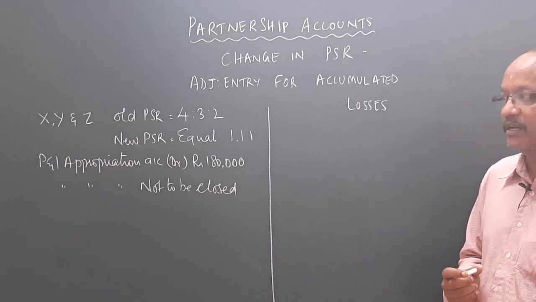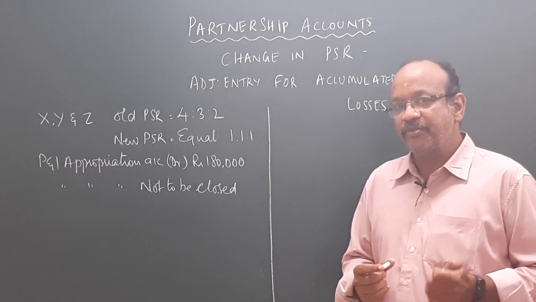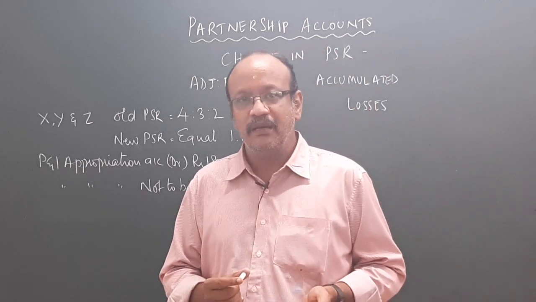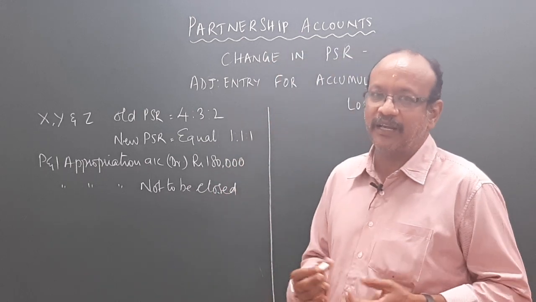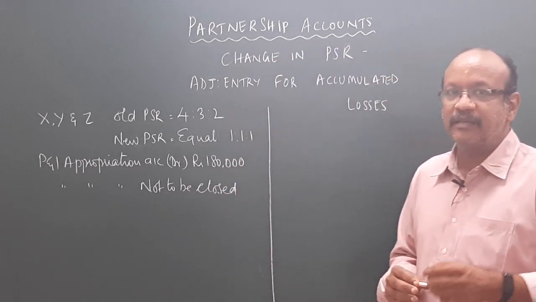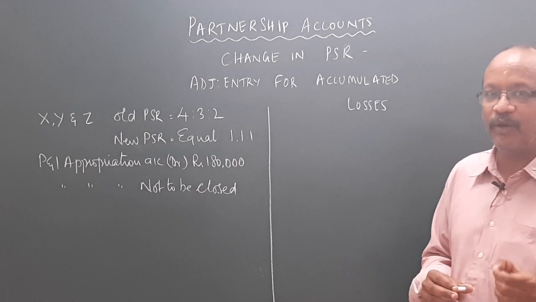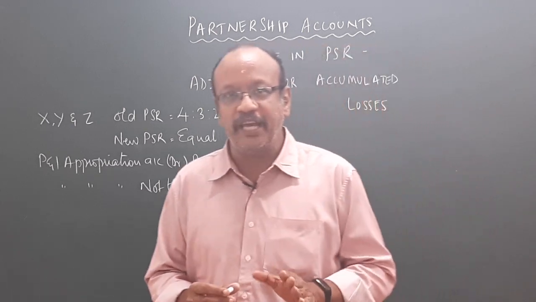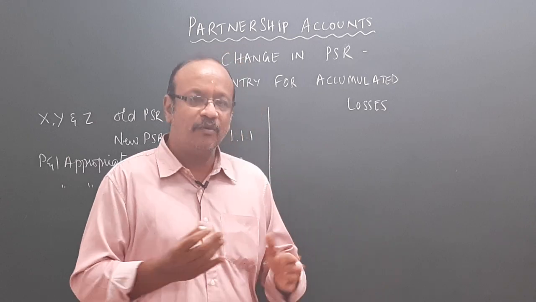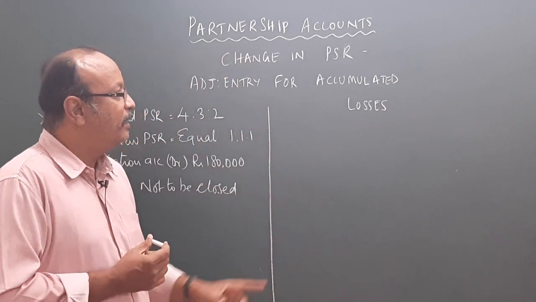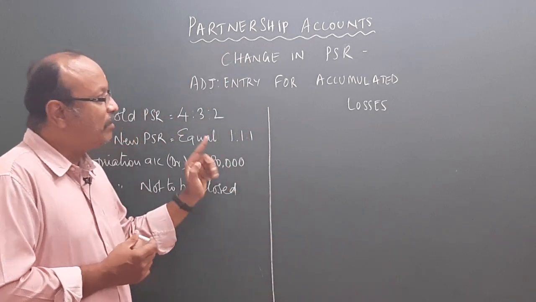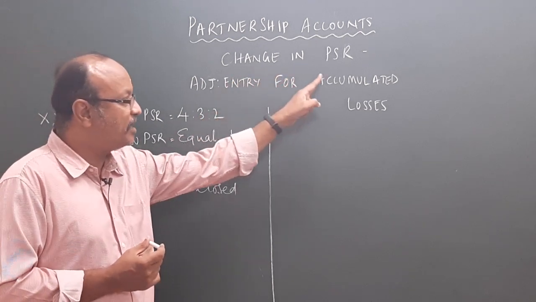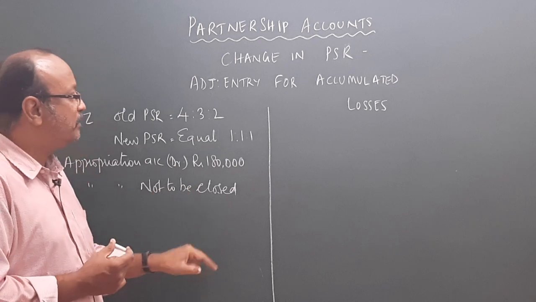Kindly understand, whenever there is a change in the profit sharing ratio, some partners will gain and other partners will sacrifice. The amount of sacrifice by one partner will be equal to the amount of gain by other partners and vice versa. We have got one partnership firm where they are changing their profit sharing ratio and they have got some accumulated loss accounts.